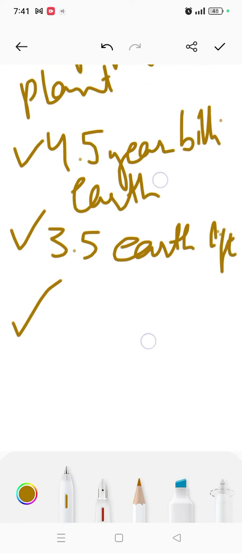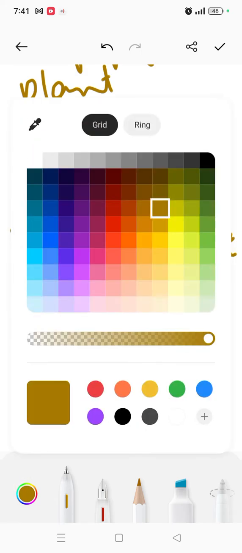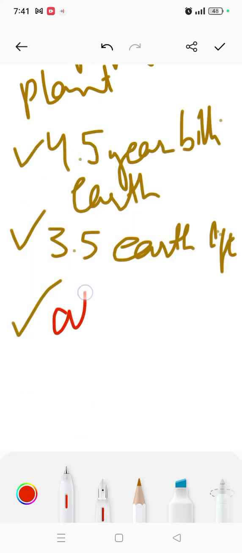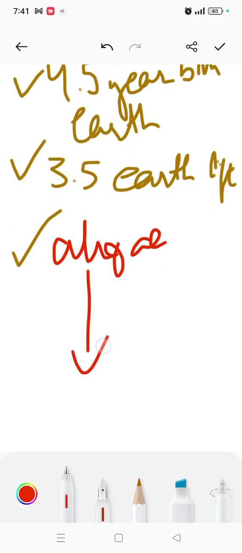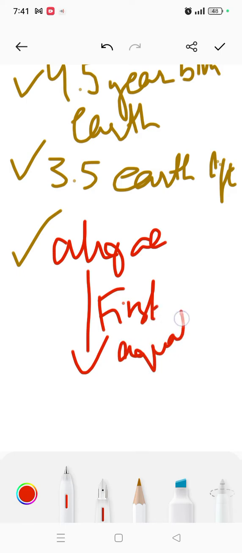Whereas we have algae. If you're thinking why we're discussing algae, it's because algae was the first aquatic plant. Okay, so even in this you'll see the closest algae, which is Chara, which we'll discuss of course.